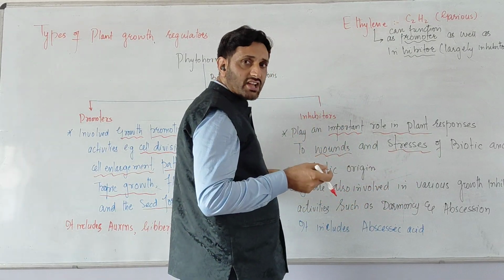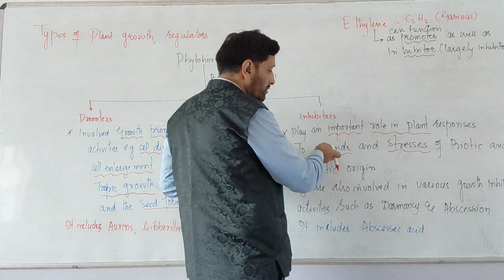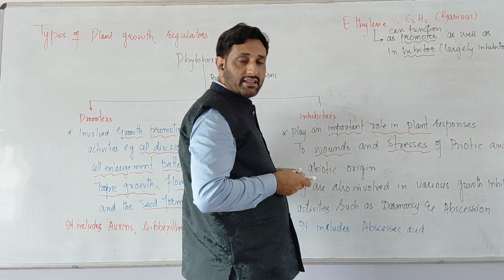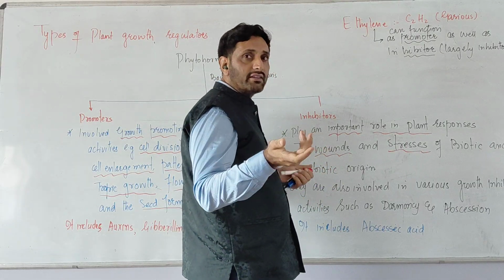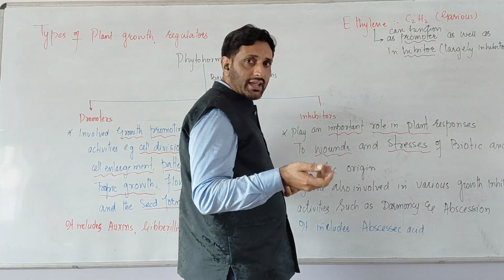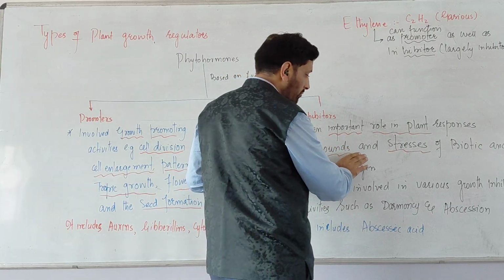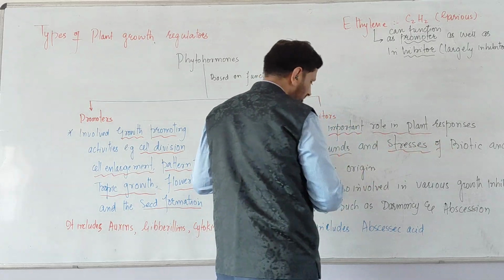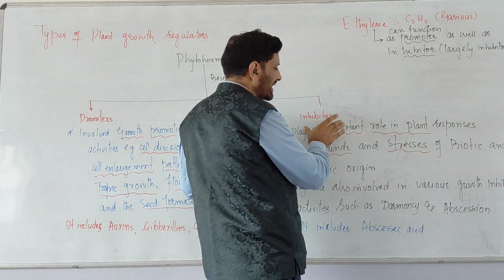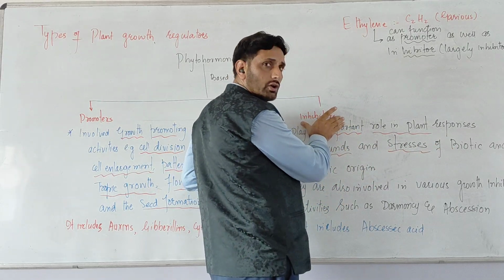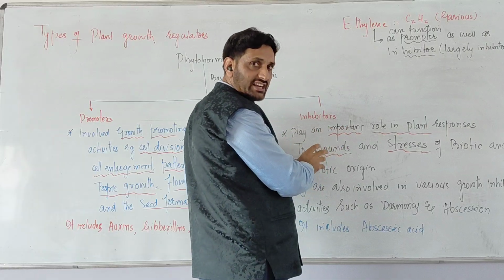Sometimes there is a scarcity of water; that's called stress. Wounds: there is wind, and by the wind some parts get broken. They are just responding to their abiotic and biotic origin. So this is the inhibitor hormone which can respond to such conditions.